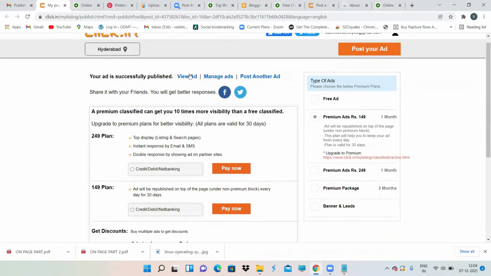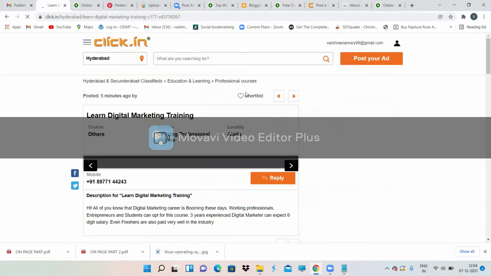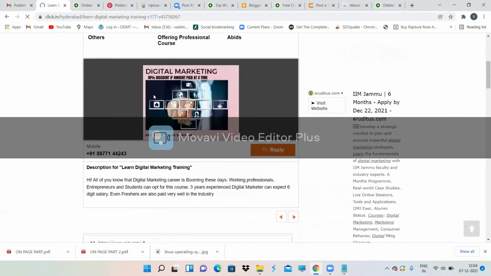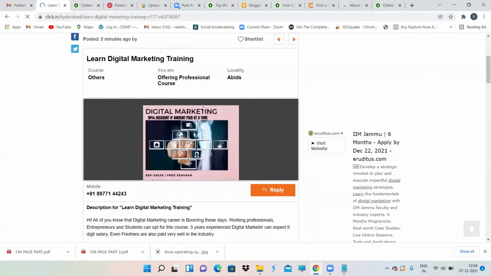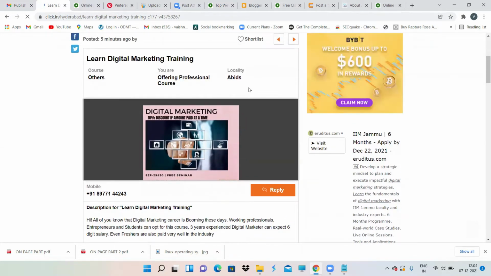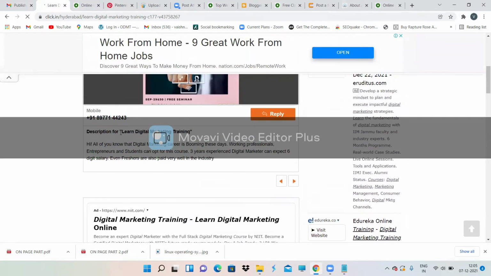Then you can click on view ad. If you want to modify your ad, that means you want to do some changes, then click on manage ads. I want to view my ad, I want to see how it's going to look, so I'm just clicking on view ad. This is not any good image. It is some September or August image. So see, my course is others. You are offering a professional course, locality this, some place I have given, my mobile number, and this is my title and this is my description.